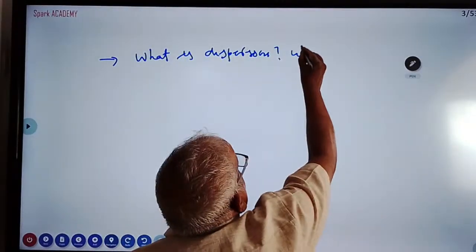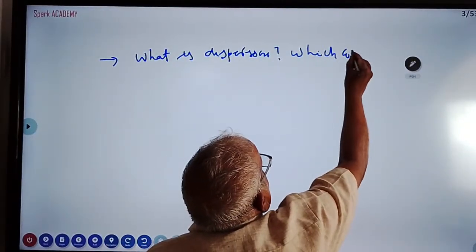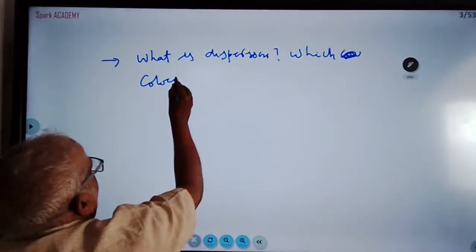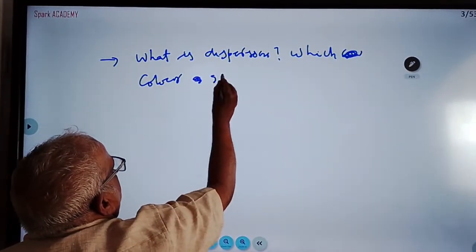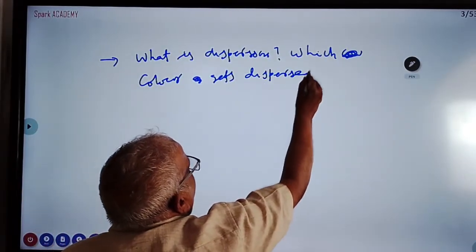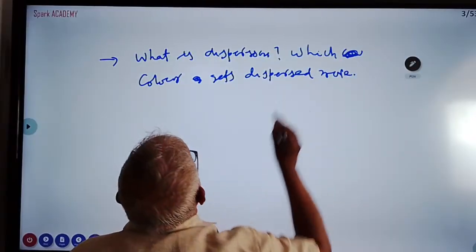Which color gets dispersed more, or deviated more? This is also a very important question.